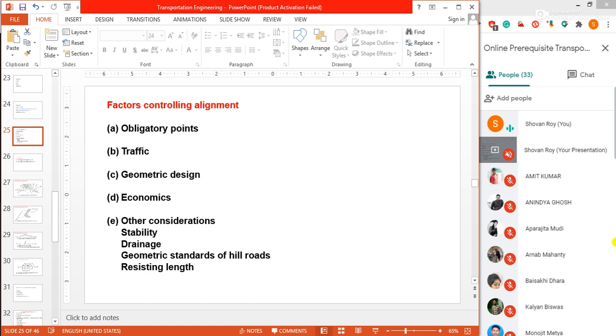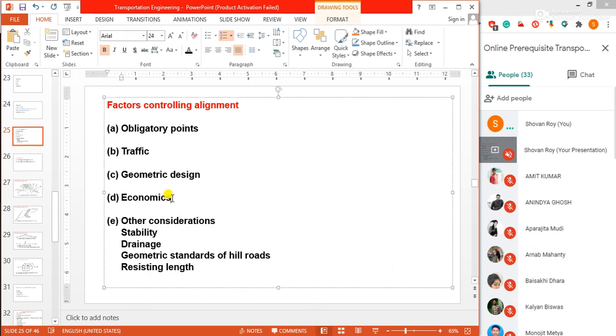The details of geometric design factors, we will study already, no problem. Next is economy. It should be economy, not economics.